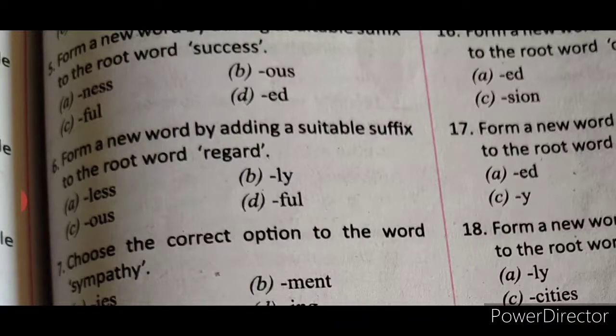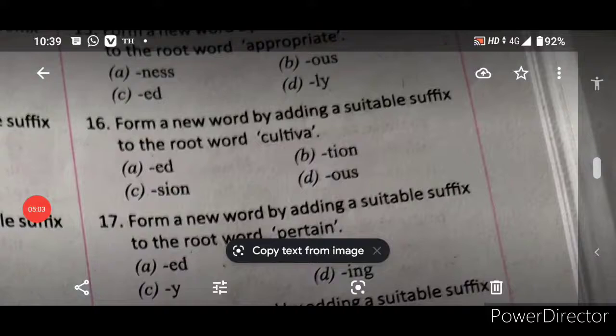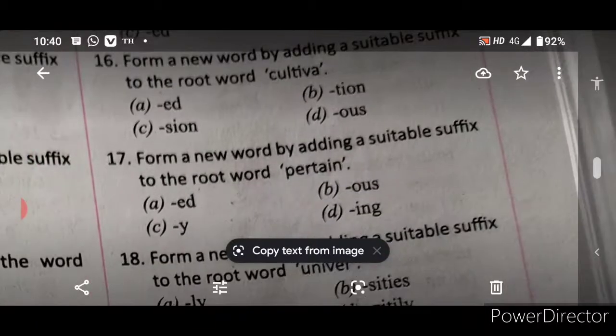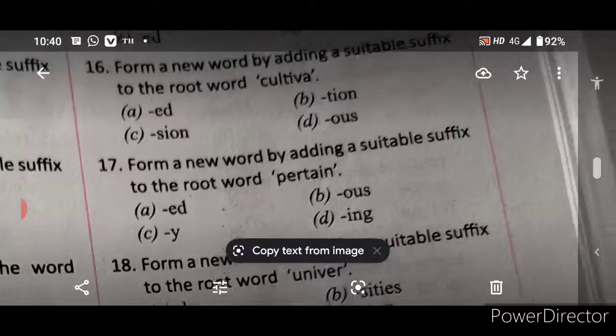Now next, regard. For regard, what will be the right word? Less, ly, full. What will be the right word? Regardless. So what will be the right suffix for regard? Regardless. Next, cultivate. For cultivate, what will be the right word? Et, shen, sin, us. What will be the right word? Cultivation. Okay.